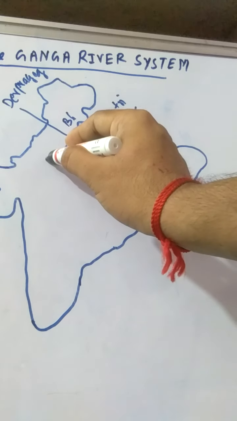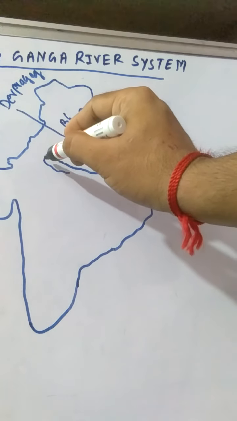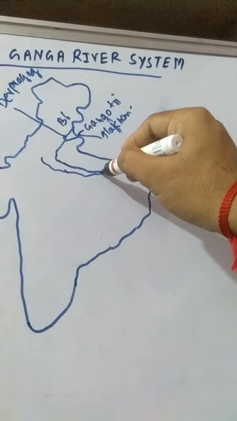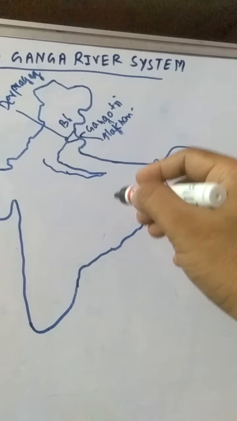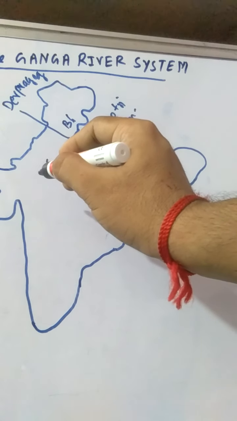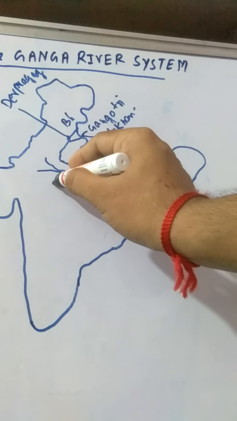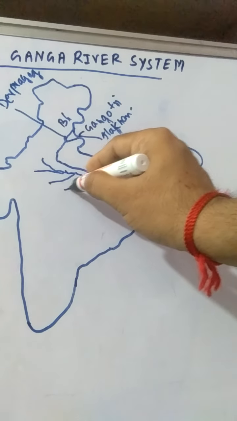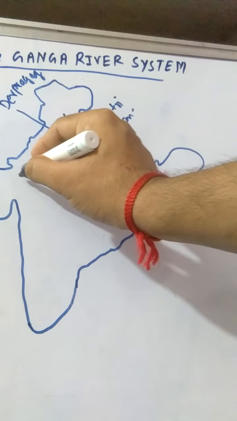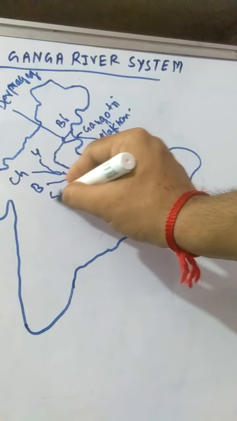This is the Yamuna river. The Yamuna river starts from the Yamunotri glacier. Then this river flows with the Ganga river in the east direction. These are the tributaries, and with the Yamuna river, more rivers join the Yamuna: the Chambal river, the Betwa river and the Son river.